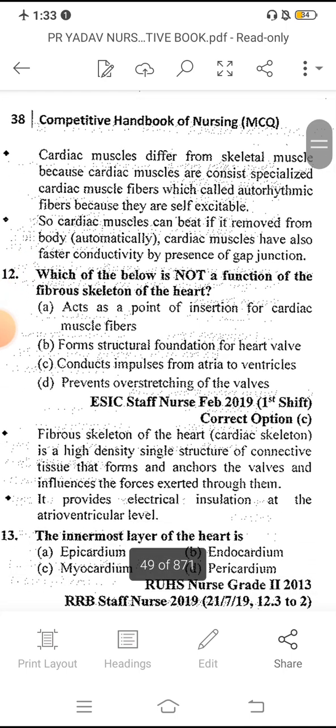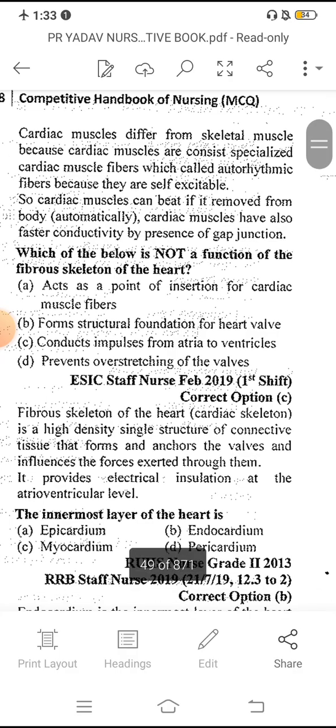Which of the following is not a function of the fibrous skeleton of the heart? Fibrous skeleton means cardiac skeleton. Not a function, the answer is C: conducts impulse from atrium to ventricle. That is not a function of the cardiac fibrous skeleton.